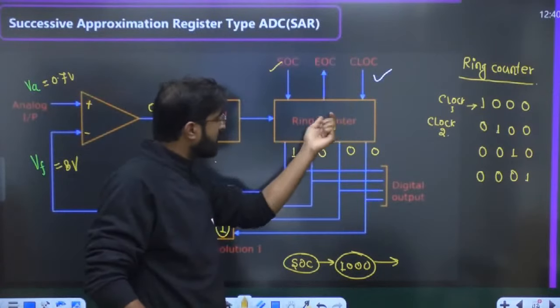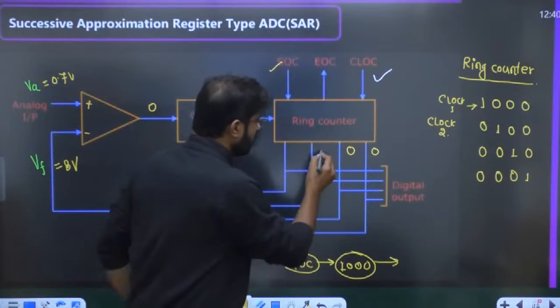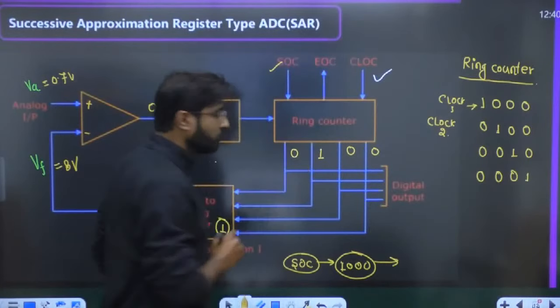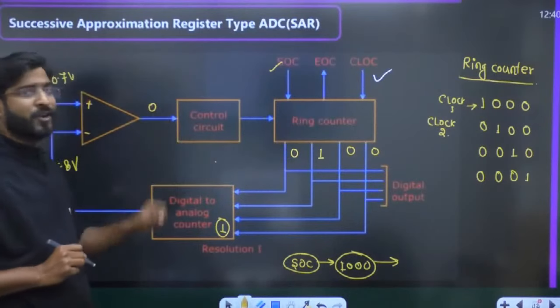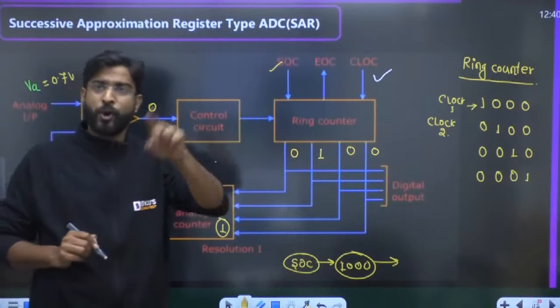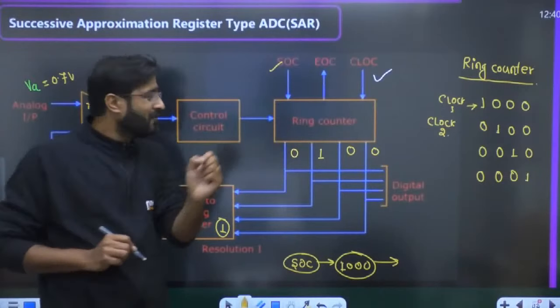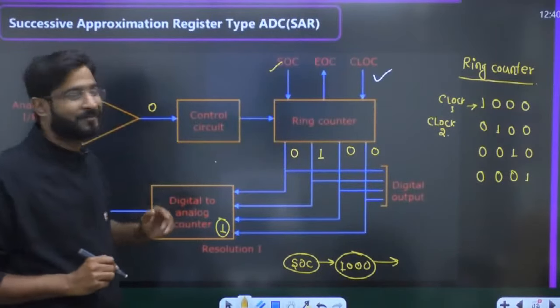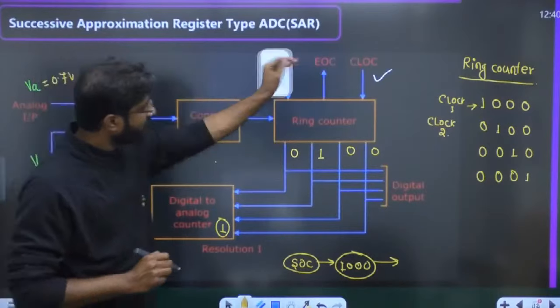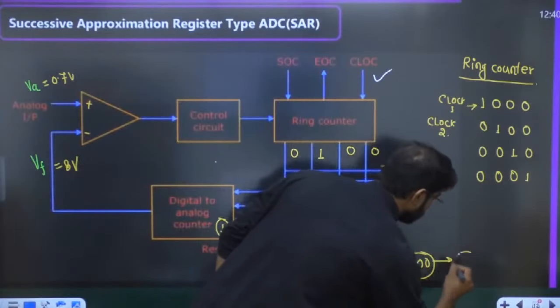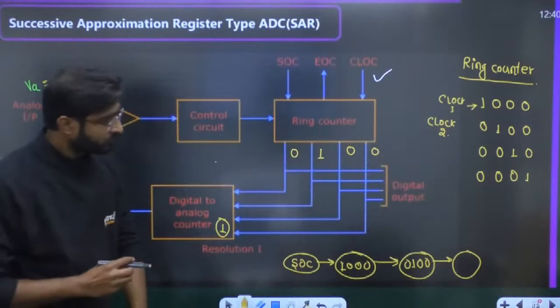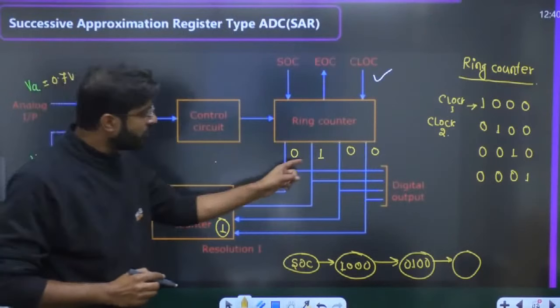So whenever you apply the second clock, it will make this 0 to 1 and this 1 to 0. This one is not going to be held, because the control circuit has input 0. The previous one is held only when the control circuit has input 1. Okay, so after this, the state will become 0, 1, 0, 0.